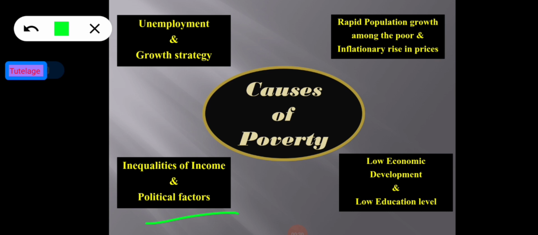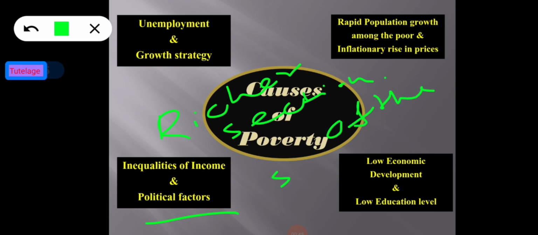So economic policies are formulated to promote the interest of the richer section of the society, such as industrialists, traders, landlords, rich farmers, etc.